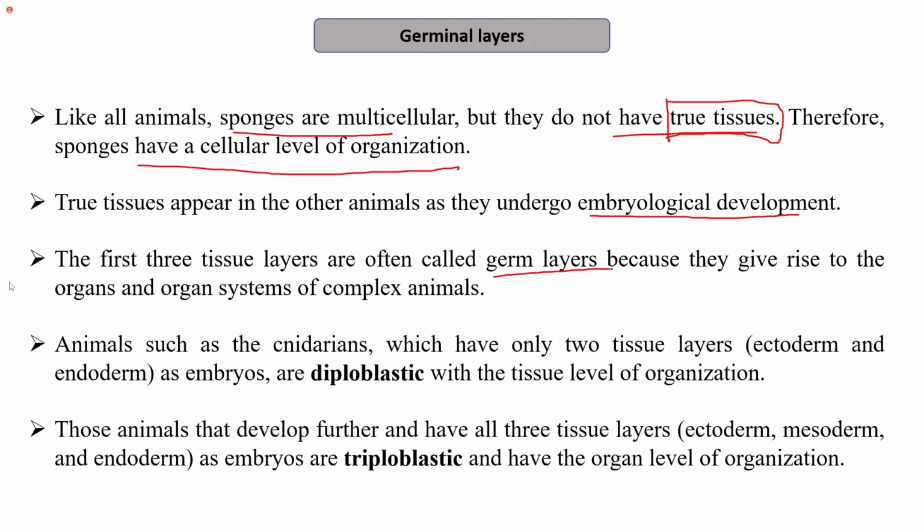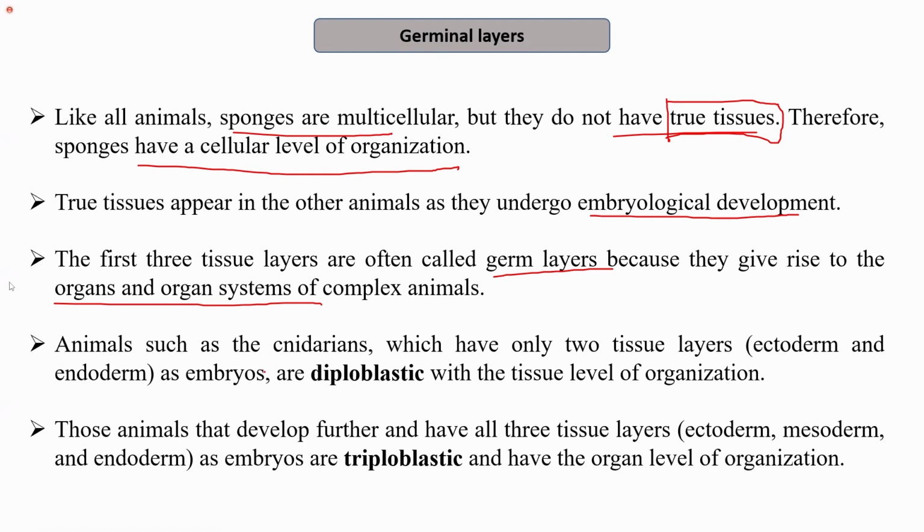Because during development, these layers give rise to the organs and organ systems of the complex animals.